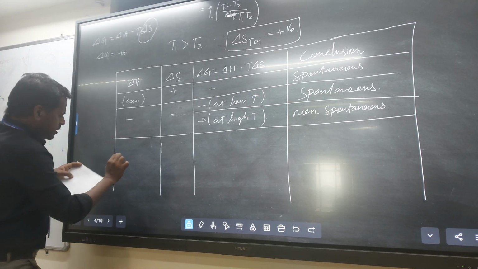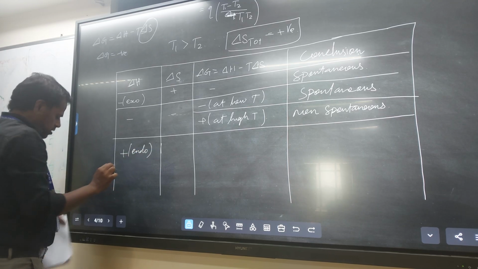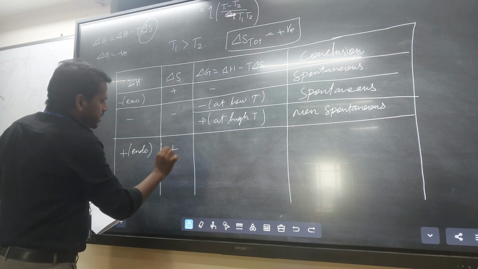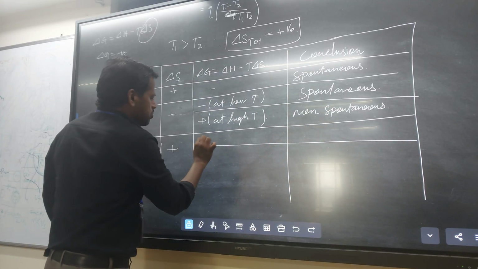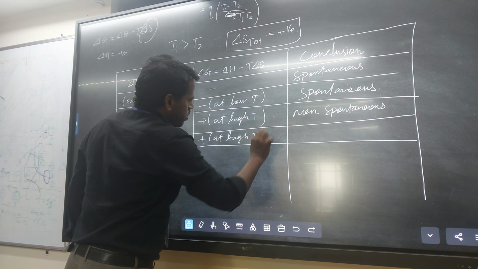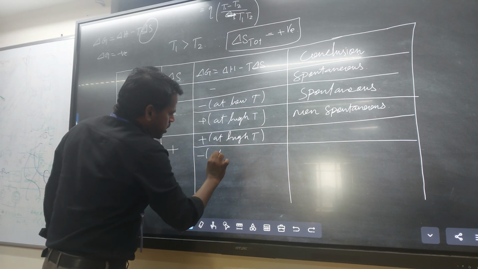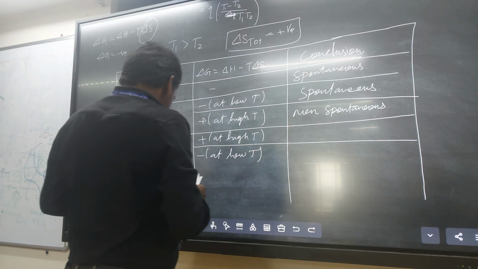Similarly, when delta H is positive, that is an endothermic reaction, and delta S is positive. Here two scenarios: positive at high temperature, otherwise negative at low temperature.